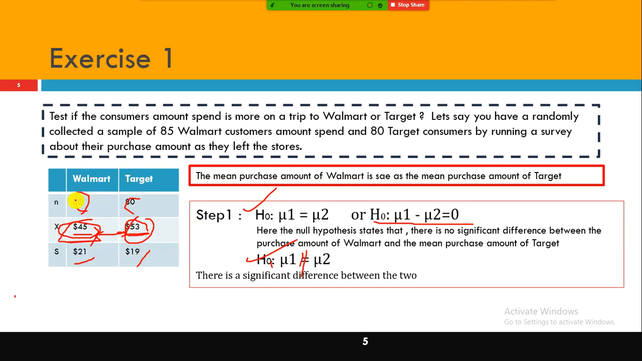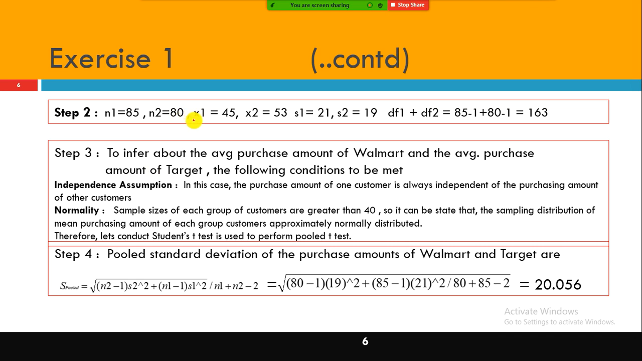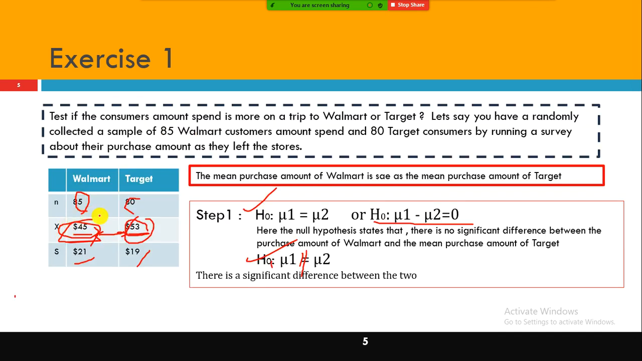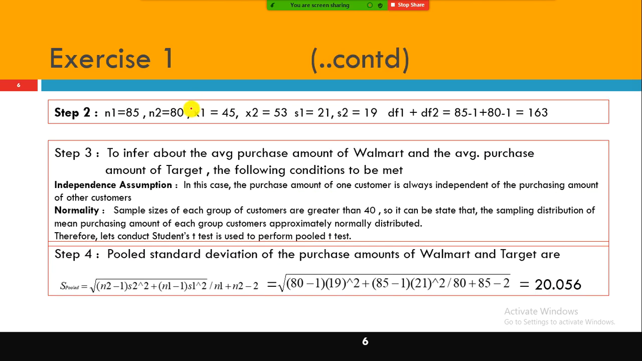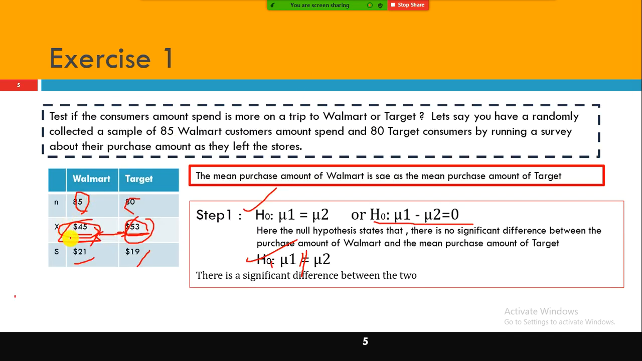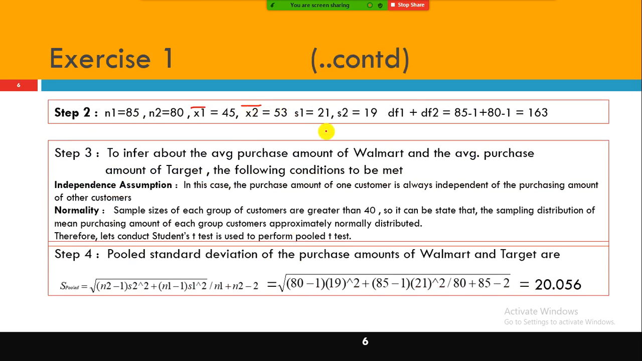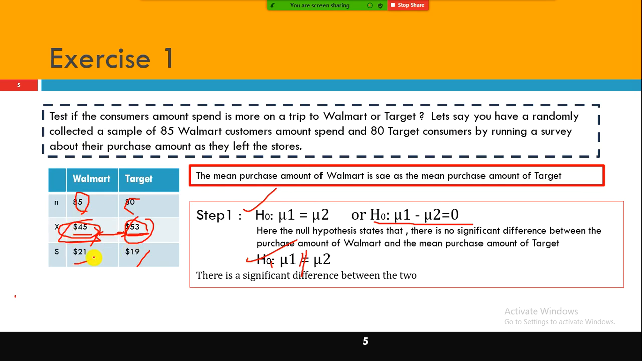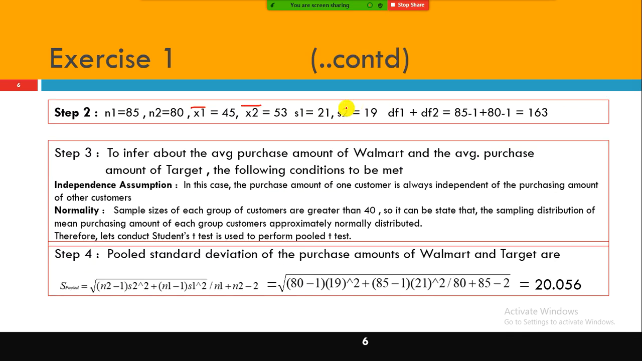So what is N1? Here we have two samples, hence I call this one N1 and this one N2. N1 is 85, N2 is 80. And what is X1? Actually this is X1 bar and X2 bar, instead of just saying X bar is the sample mean. X1 bar is 45, X2 bar is 53, and S1 is equal to 21. S1 is the sample 1 standard deviation, and S2 is the sample 2 standard deviation.